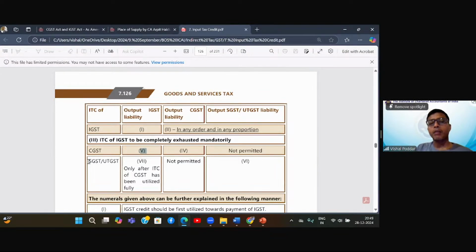After doing this, I'll come to my SGST credit. Again, SGST credit, I will first utilize for making payment of SGST liability. And after that only, I will utilize it for IGST. This sequence is compulsory. I have to compulsorily follow this order. And this restriction, whatever is said that not permitted, I have to follow the restriction also. This is the combined effect of all the sections that we studied above, along with all the rules.